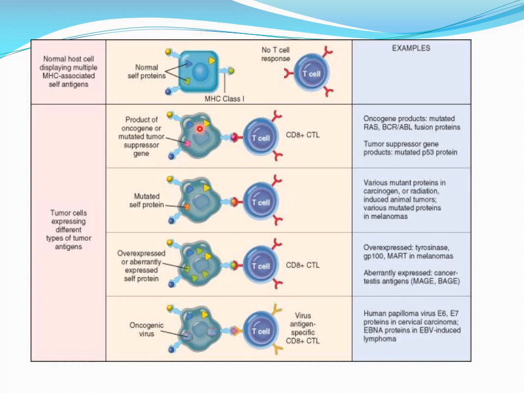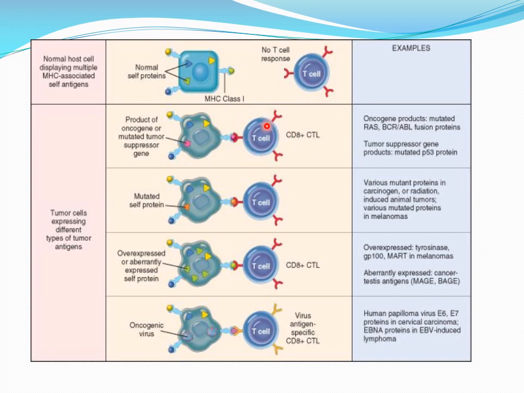But in case of oncogene products, that are mutated proteins, like the mutated RAS proteins or BCR-ABL fusion proteins, that are mutated and not normal, or the mutated tumor suppressor genes, for such mutated proteins there is a response of CD8 plus cytotoxic lymphocytes.